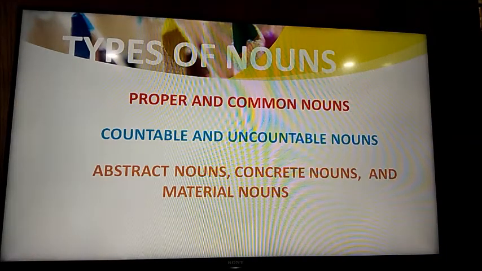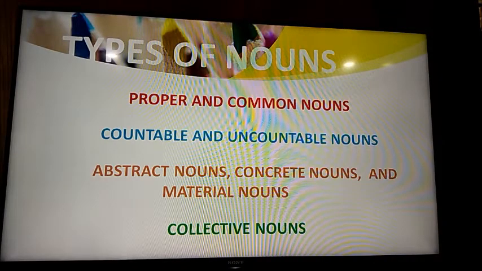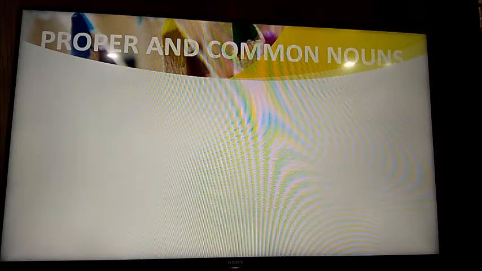Now there are various types of nouns: proper and common nouns, countable and uncountable nouns, abstract and concrete nouns, material nouns, and collective nouns. Now we will study them in a more detailed manner. First we have proper and common nouns.